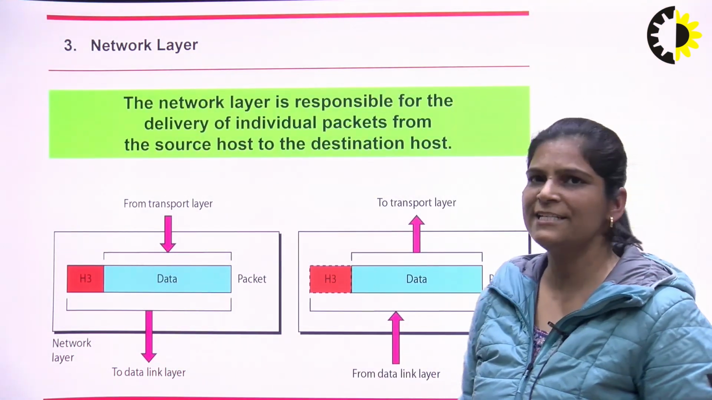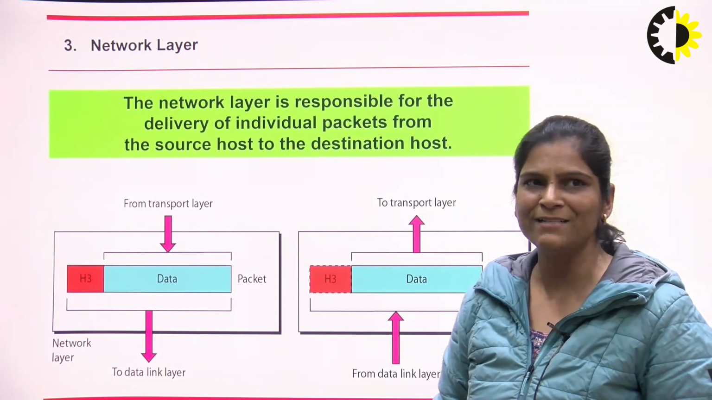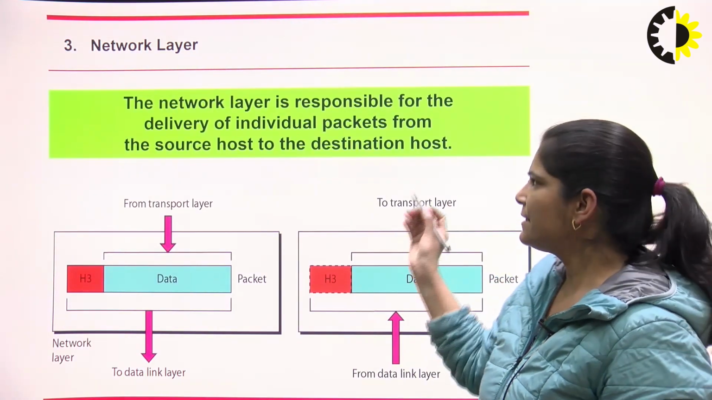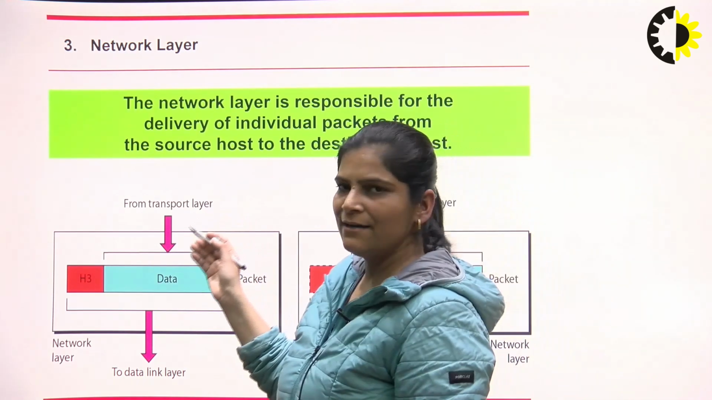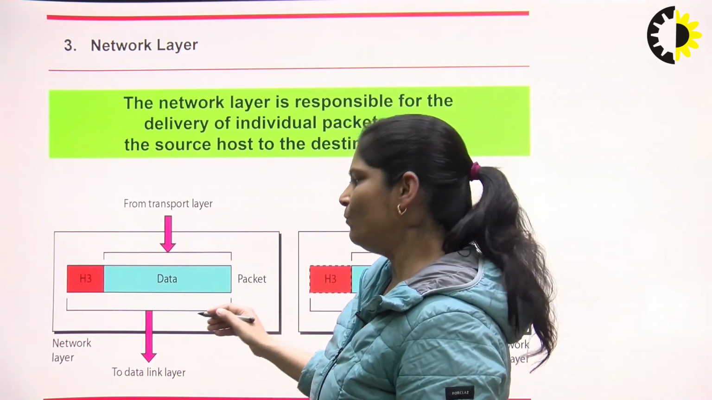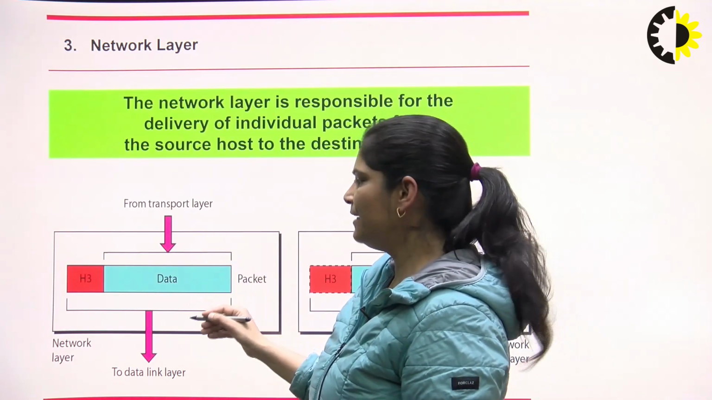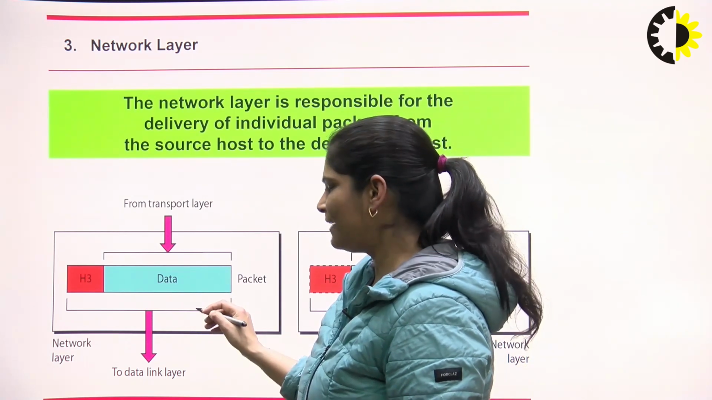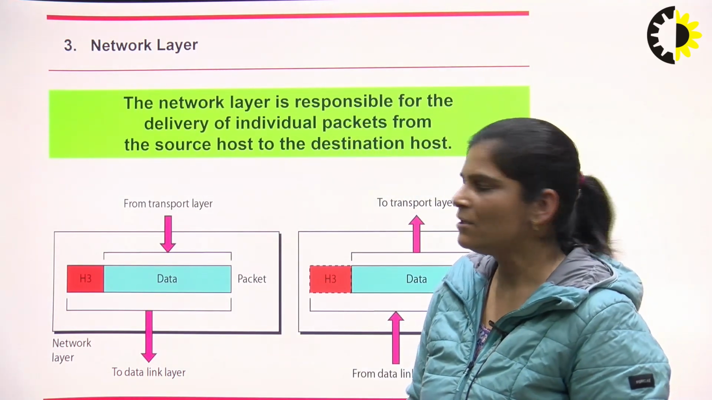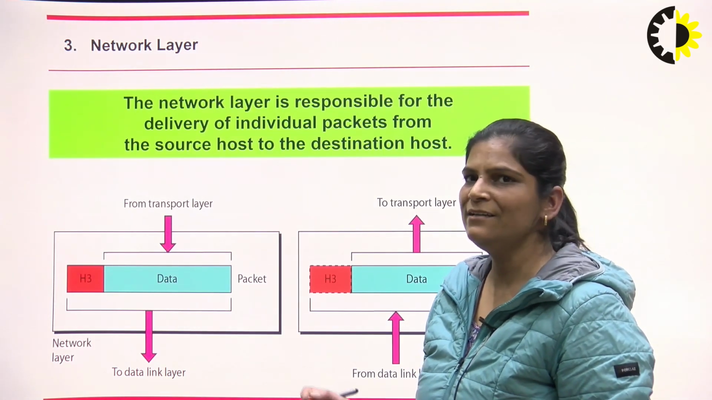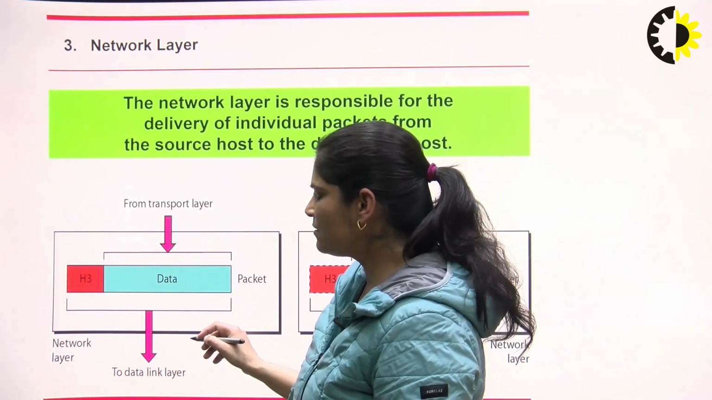Now the third one is the network layer. Network layer is responsible for the delivery of individual packets from source host to destination host. Here your data is sent from the transport layer to the network layer. So there is interfacing in between the transport layer and network layer, and data is in the form of packets. Here, what is the work of this network layer? Network layer is to select the optimal routing for this layer.